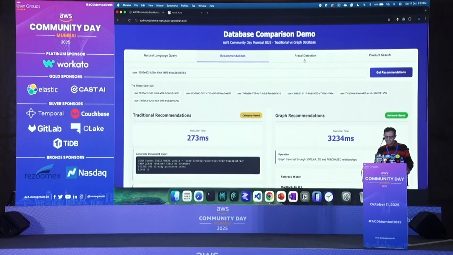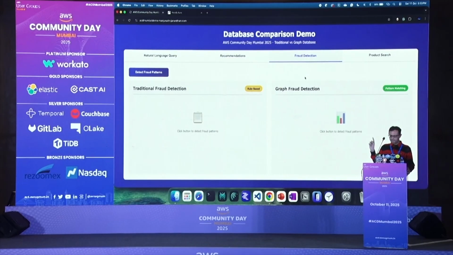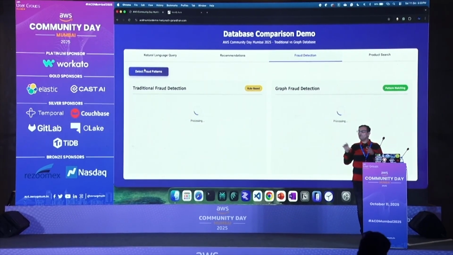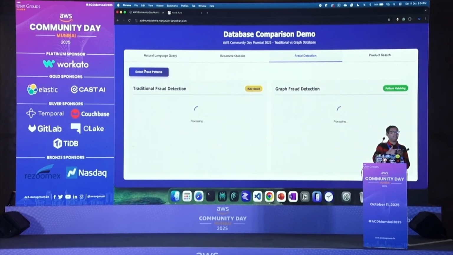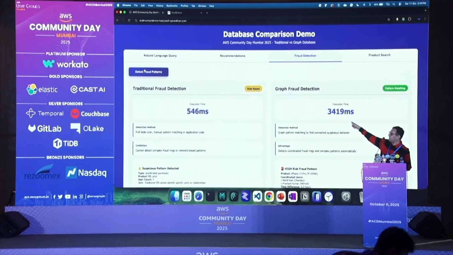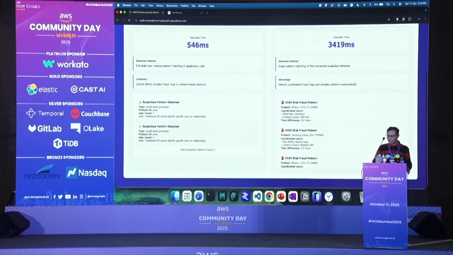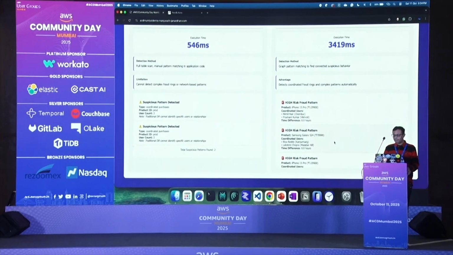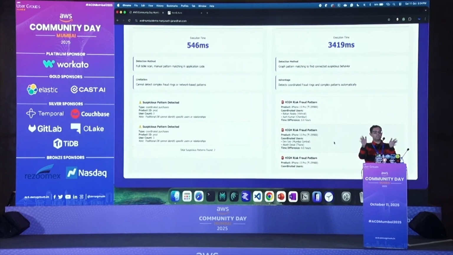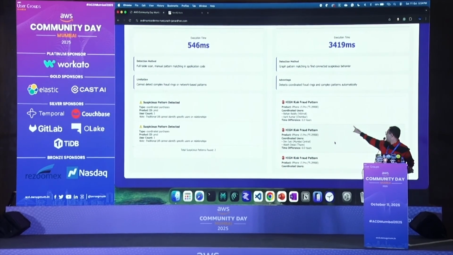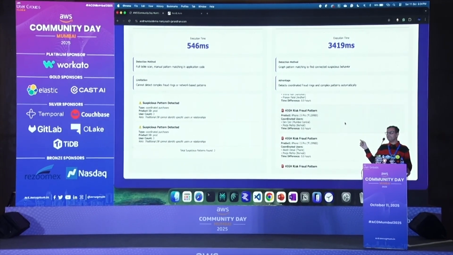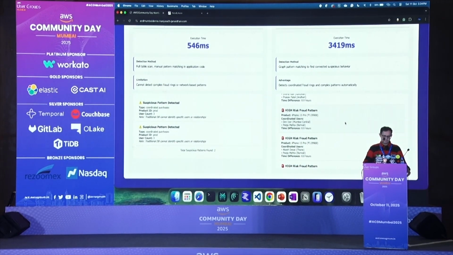And next, let's see the fraud. This is very strange actually. Now it detects the pattern. It does a lot of network analysis to find fraud based on the price and how the people are using it. But here you are able to get only 2 suspicious activities based on the price. But see here, I got many high risk users. I am telling you, it's the same data. I have the exact same 1000 records replicated in the 2 databases. You can see here, we can get more results. So this is where it shines compared to a traditional database.